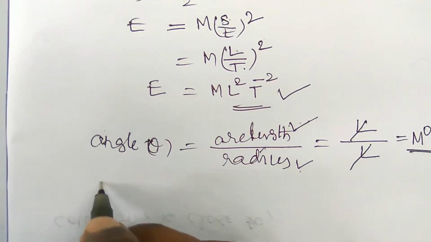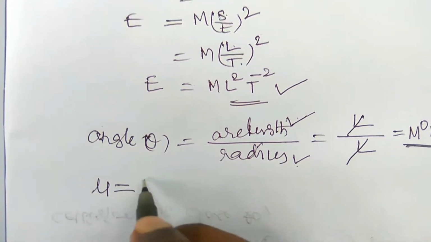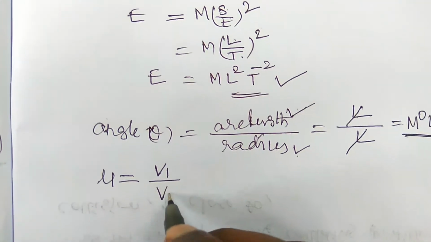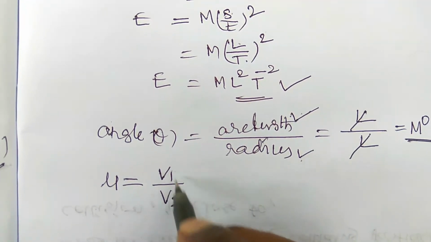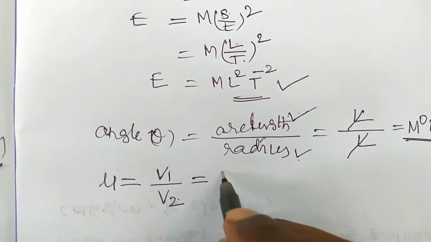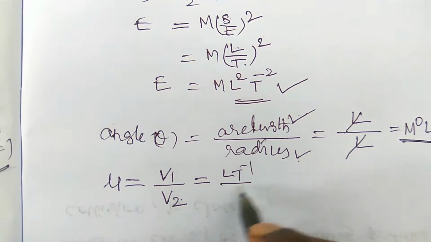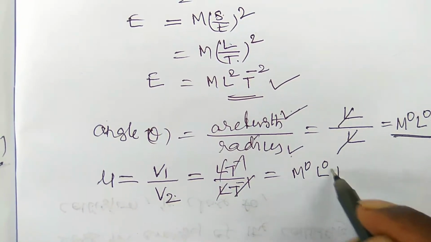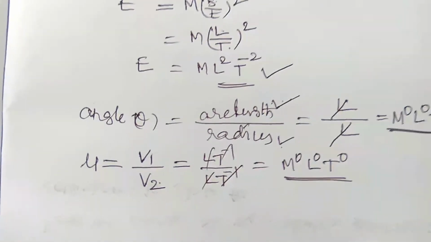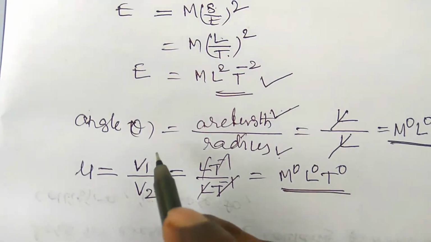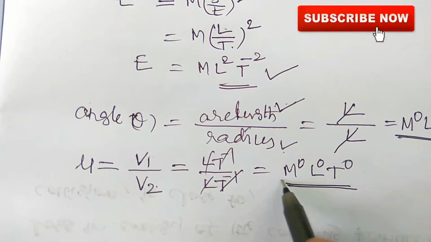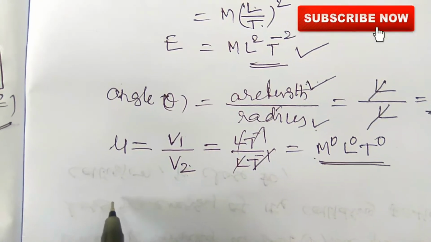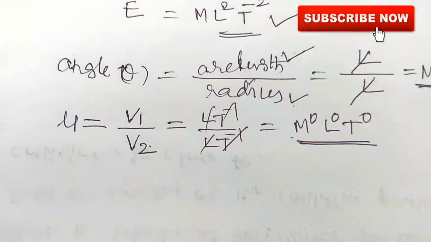For example, refractive index. Refractive index mu equals the velocity of light in free space by the velocity of light in the medium, that is v1 by v2, velocity by velocity. The same physical quantity has no unit. Velocity is LT⁻¹ and LT⁻¹. You substitute and cancel out, and it is M⁰L⁰T⁰. So this is a dimensionless physical quantity. A physical quantity which is the ratio of two same physical quantities has no dimensions.